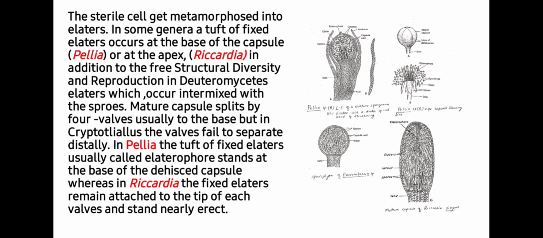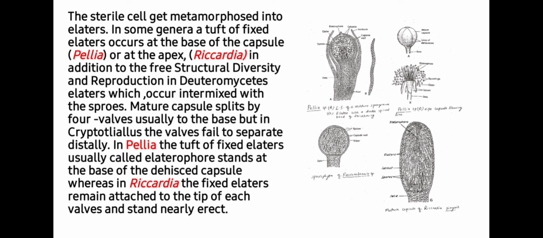So students, it's very simple and clear that elaters help in the dispersal of the spores. In some members they are present at the base, while in others they are present in an erect position on the sporophyte, but in either case they help in the dispersal of the spores. Sometimes they also occur intermixed with the spores, but ultimately they help in spore dispersal.